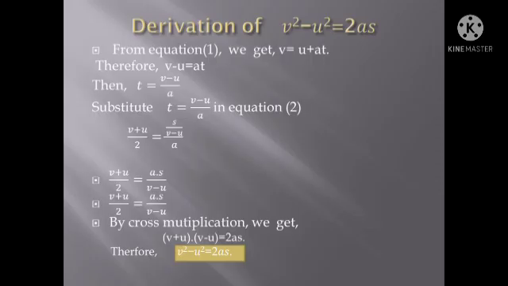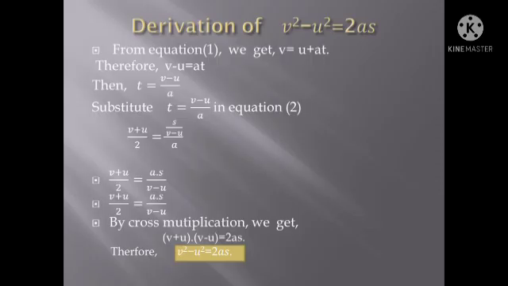Now get a to the left side. a is a multiplicand when it is on the right side. If you bring a to the left, a will become denominator. So t is equal to v minus u by a.